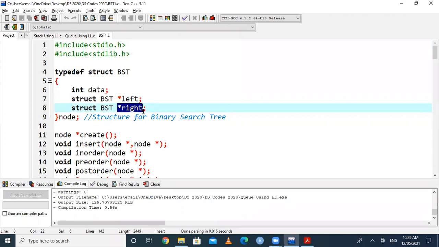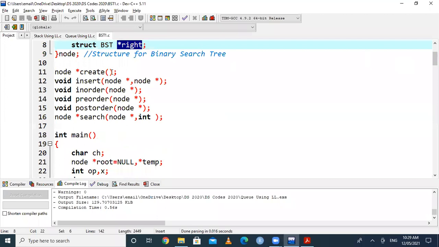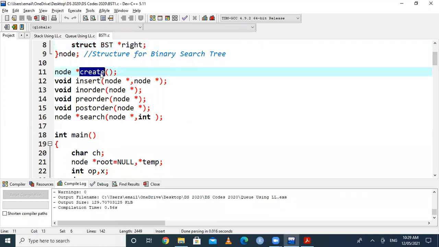Means a tree having two nodes or two attachments present over there, like left and right. Then after that, we can go for create. We are declaring a function here, the create function, and a star before this function name indicates this function returns a pointer value. Whenever we put a star before something, the meaning of that is a pointer. So here a star is present before the function name, which indicates this create function returns a pointer value.